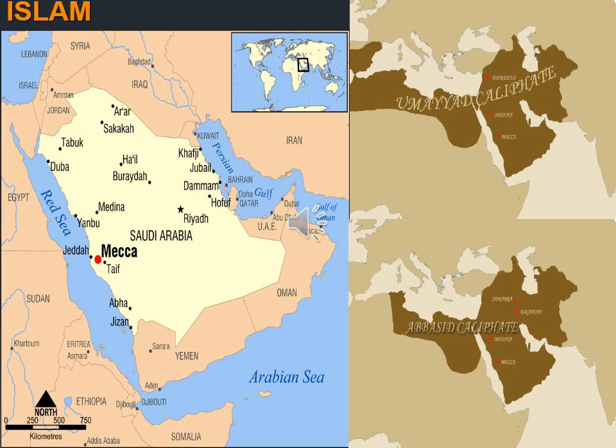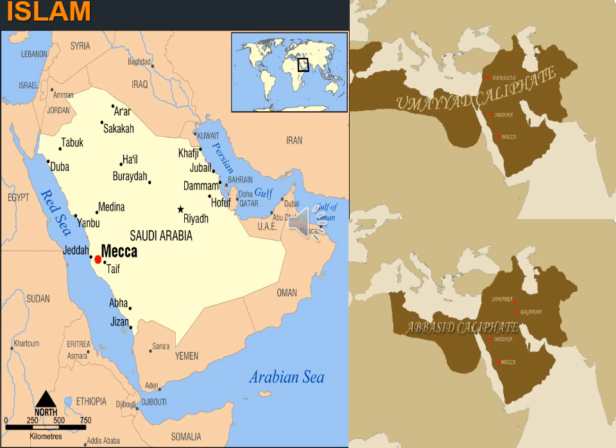Both the Umayyads and the Abbasids expanded their rule separately by conquest and by preaching the principles of Islam. They expanded their rule by conquering other regions, and they spread the Islamic religion through conquest and by preaching its principles.